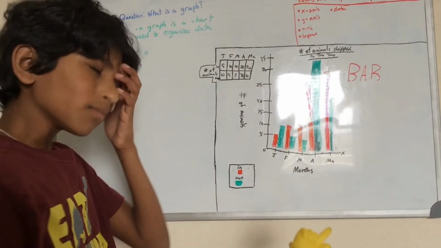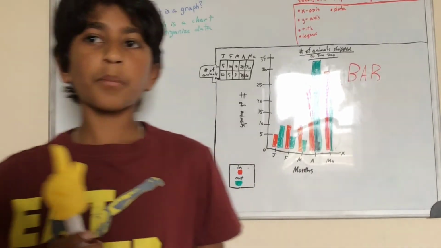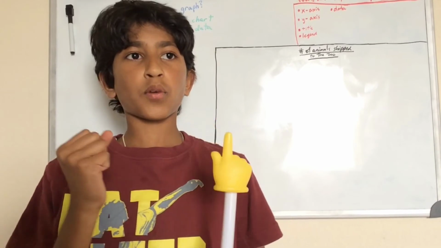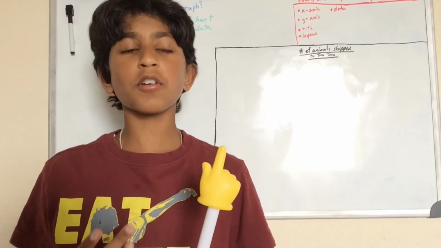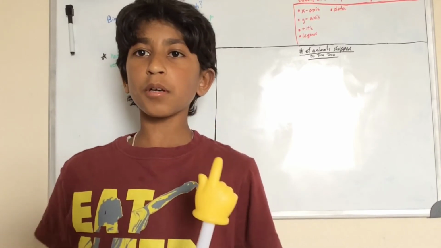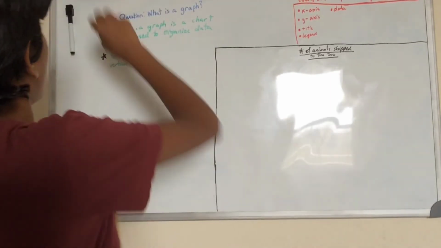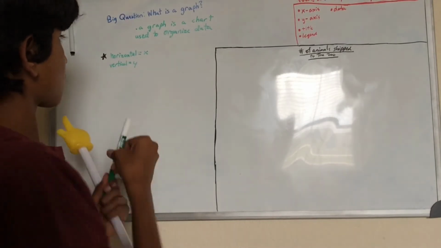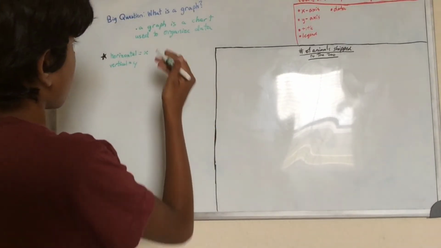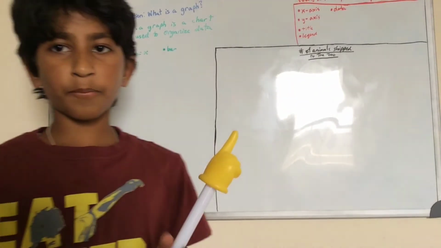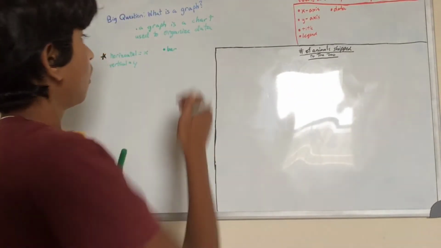So yeah, now let's talk about the types of graphs. There are 3 different types of graphs. Well, there's more types of graphs, but we'll talk about the most popular 3 today. The 3 types of graphs that exist are bar graphs. We obviously talked about it over here.